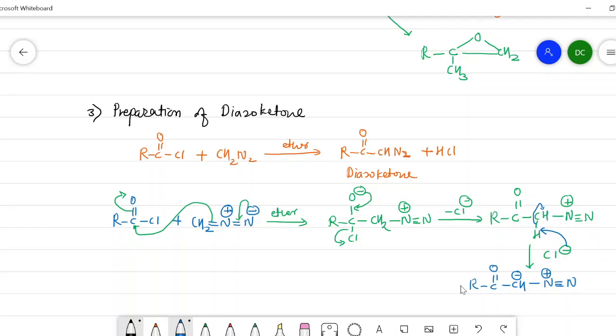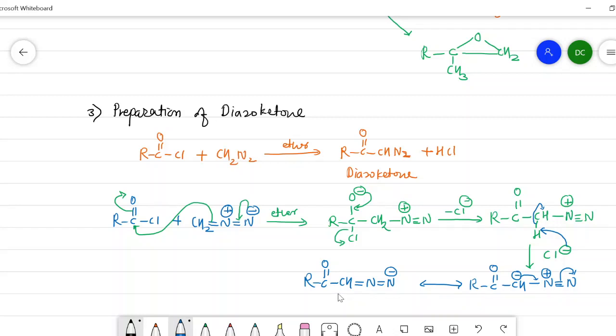Now in the next step, what happens? It shifts the electron here. It will shift the electron here, and we get RCO-CH double bond N, double bond N, a negative charge came on this. This is the resonating structure of diazoketones. In this way, there is an expulsion of hydrogen and Cl, that is HCl, in the mechanism, and there is a formation of diazoketones from the acid halides.